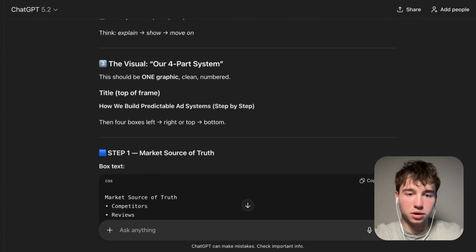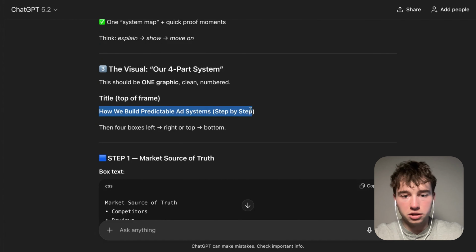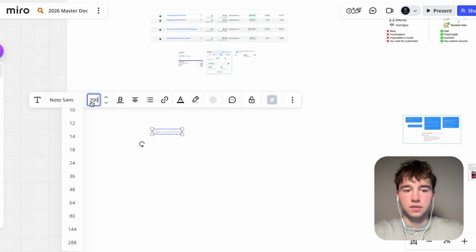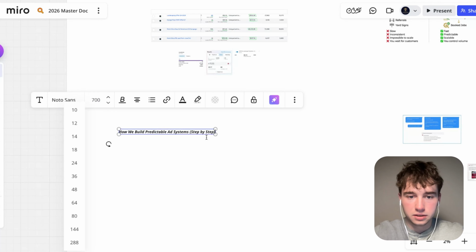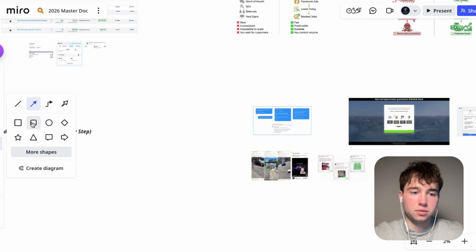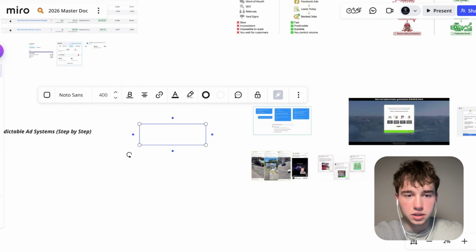So then here we go. This is how we work. Visual: how we build predictable ad systems, step by step. I think we'll do left to right for this, right? This is how we go here. 700, how we build predictable ad systems, step by step, bang. And then we can just get into our goodies, right? Let me just get into ChatGPT to make things look easier here. Got so many tabs open.